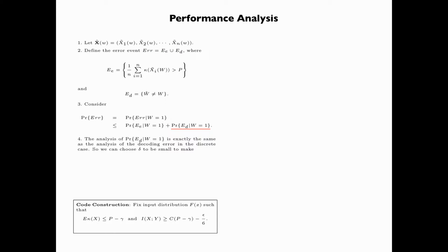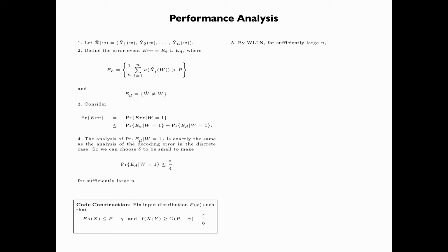The analysis of the second conditional probability is exactly the same as the analysis of the decoding error in the discrete case. So we can choose delta to be small to make this probability less than or equal to epsilon over 4 when n is sufficiently large.